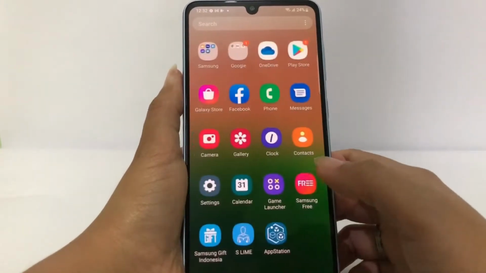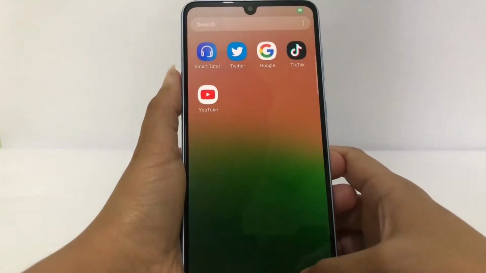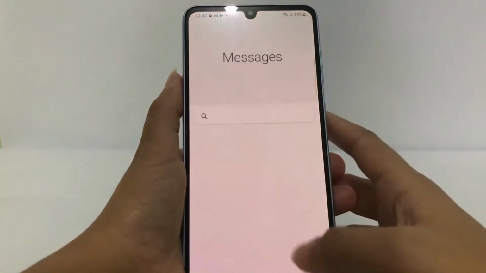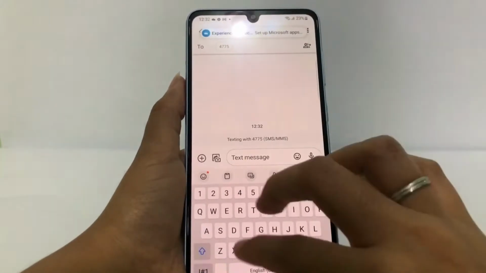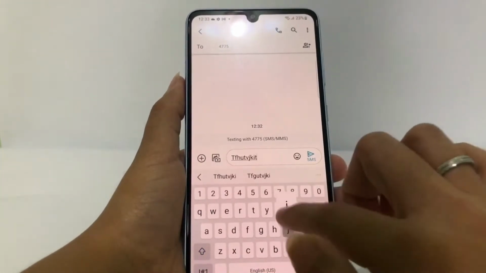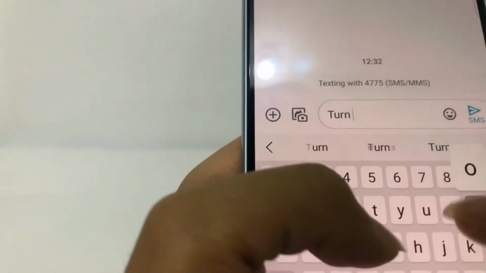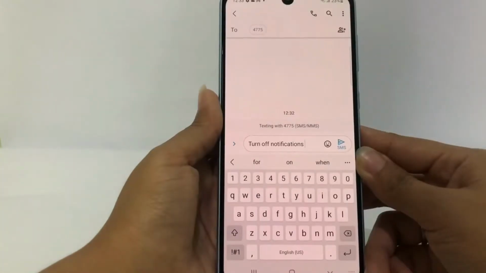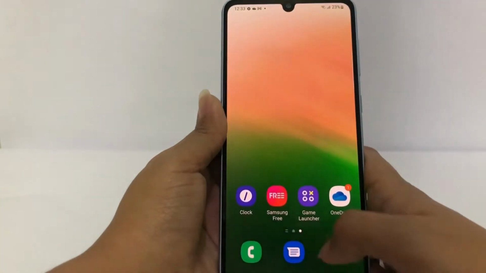Well, firstly, I'm gonna show you that my typing sound is on. Here I'm gonna try to type something. I'm gonna type something, for example. You can hear that. And yeah, I'm not sure you can hear it, but it's okay. I'm gonna show you the way.